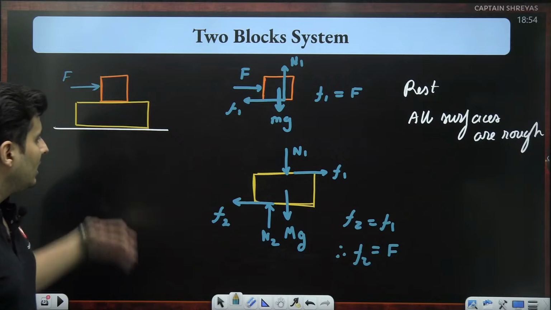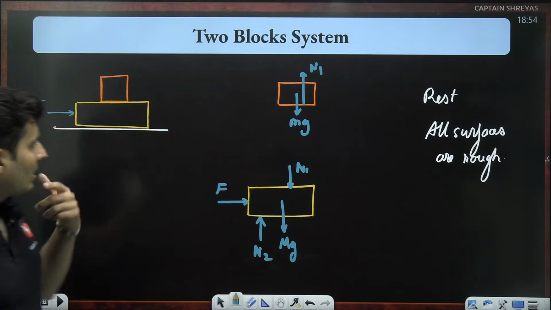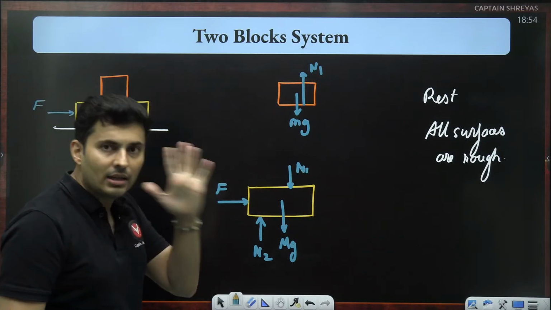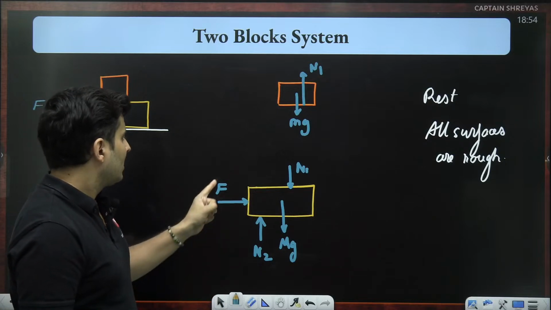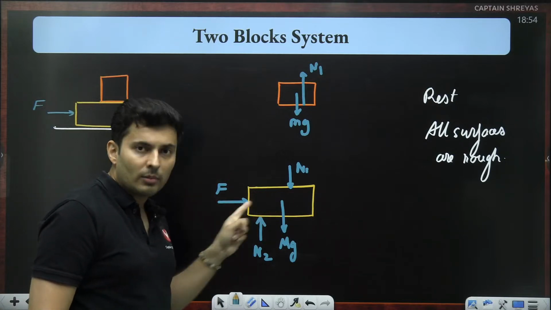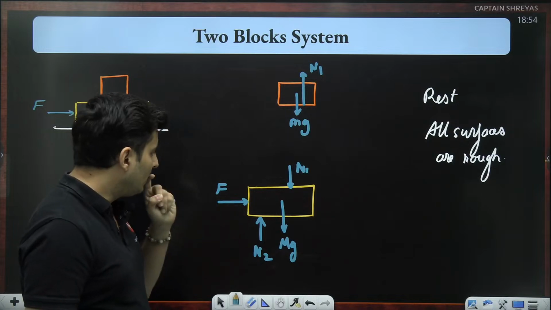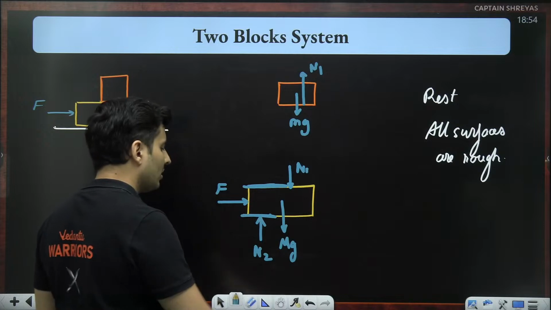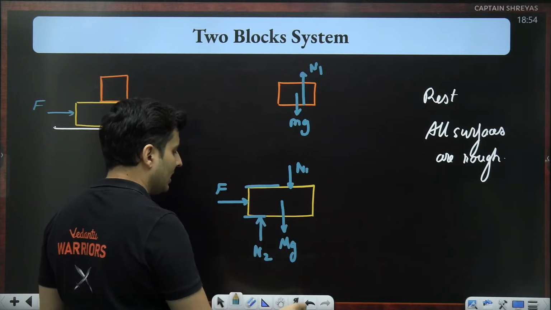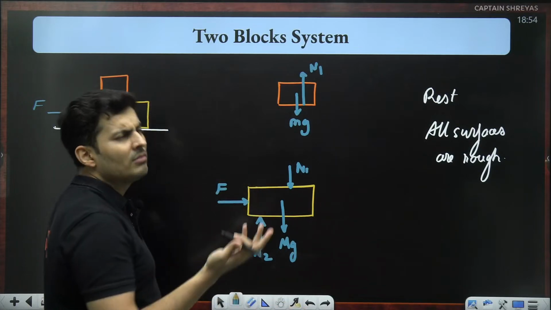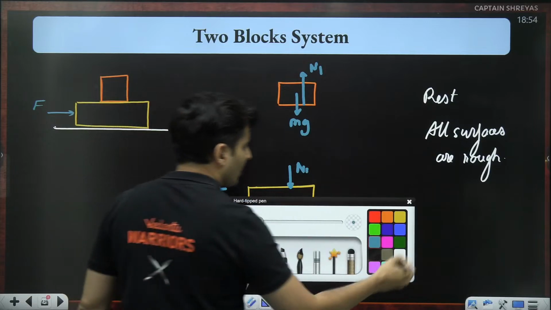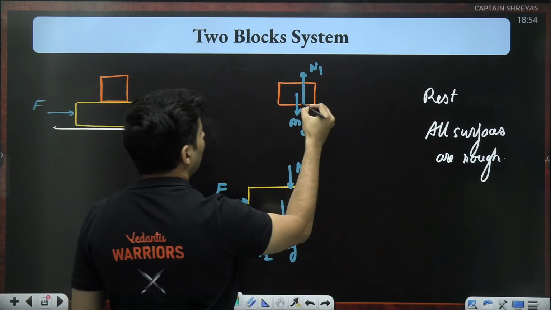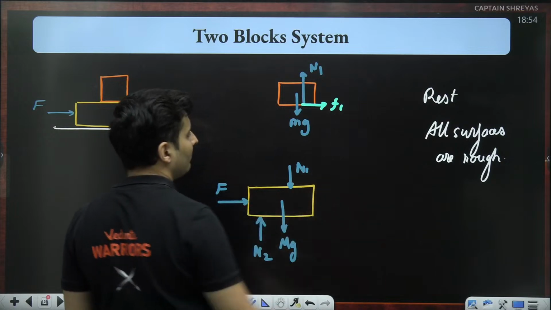Great. Let's go to the second scenario. Now, if you think logically, most likely we should start from the lower block only. But there is a problem. I do not know if there will be friction here and here both, or just on the top or just at the bottom. So let's assume, there is no harm in assumption. Let's assume that on the upper block there is some friction, maybe forward.